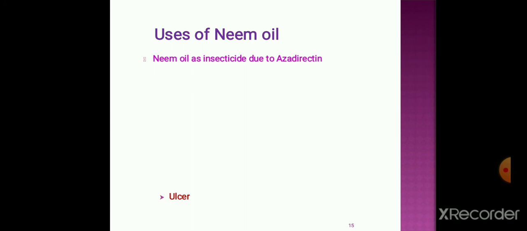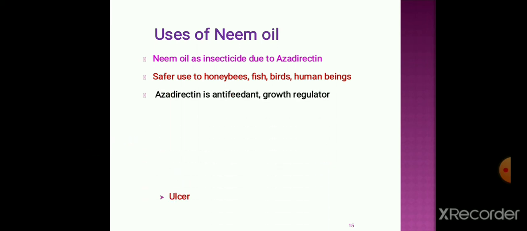Then what are the uses of neem oil? This is a very important part because neem oil is used as an insecticide due to the presence of the active ingredient azadirachtin. It is safer to use for honeybees, fish, birds as well as human beings. Azadirachtin is an antioxidant, then a growth regulator.